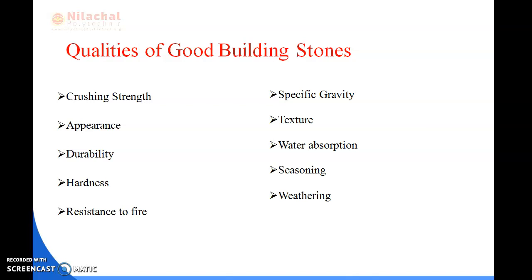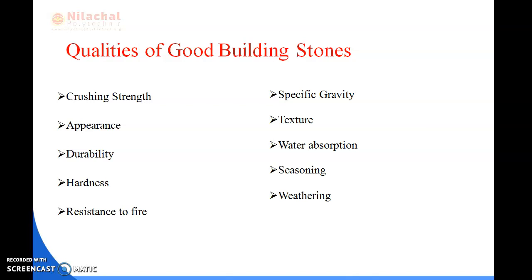Next is resistance to fire. Our rock contains some types of minerals. So we can say that the shape of the stone does not change when fire occurs. I have told you. We have discussed these five before in the previous slide, and today I will be discussing these five qualities of good building stones.